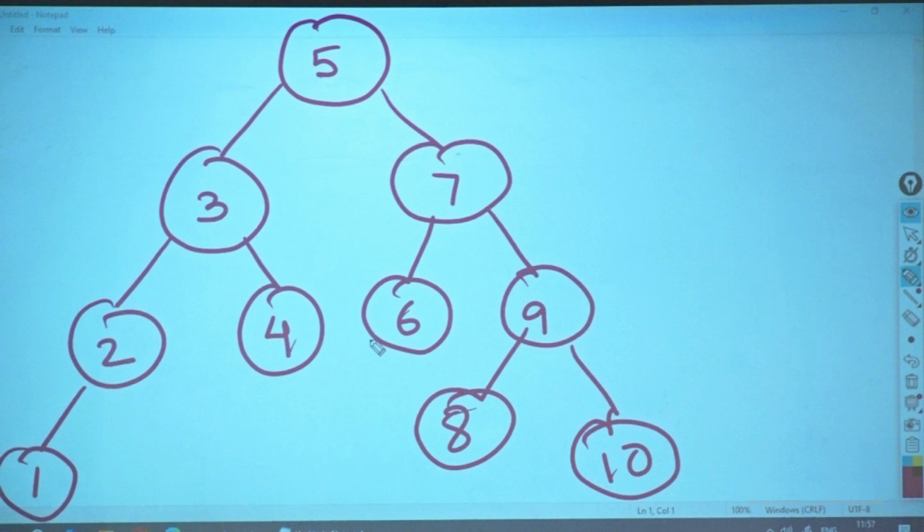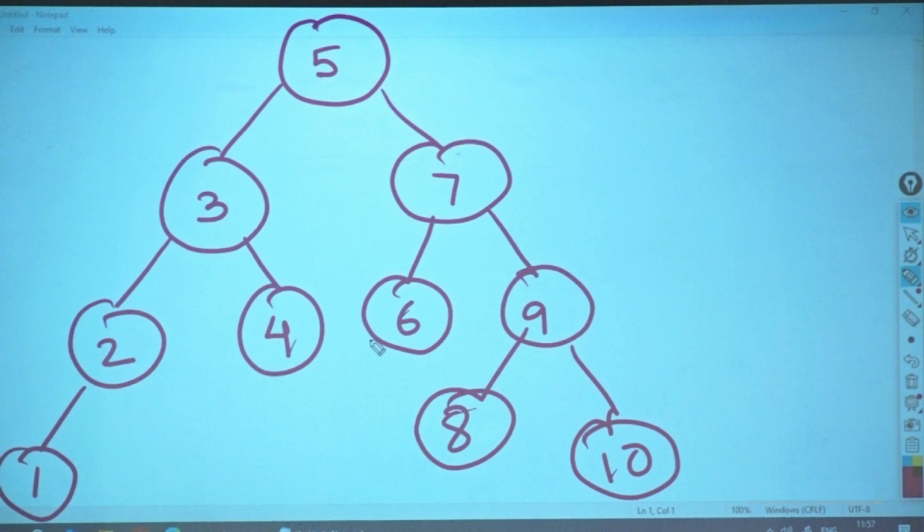2 is a corner case. Why is 2 a corner case? What am I trying to do? Please understand, there is a pattern for which we have to code. Okay? What is the pattern? A node is given to you. Take any node. Take one node, 2. Okay? Let's take one node, 2. Now we will call this node the target node. Okay? What do we need to find for this node?